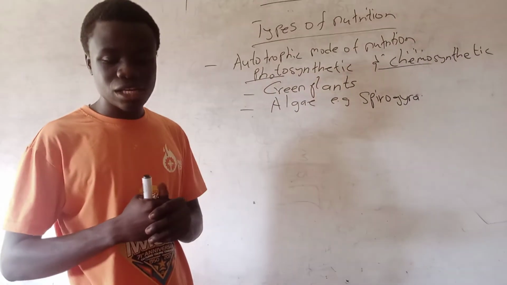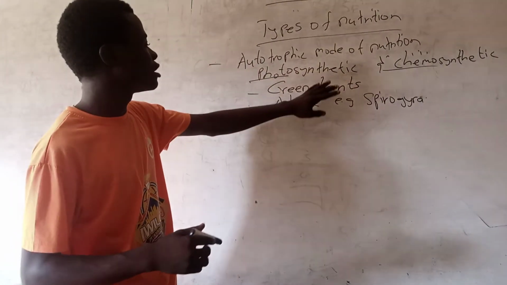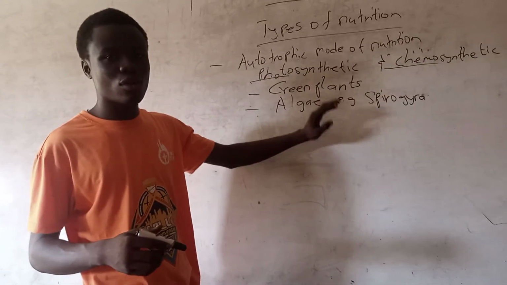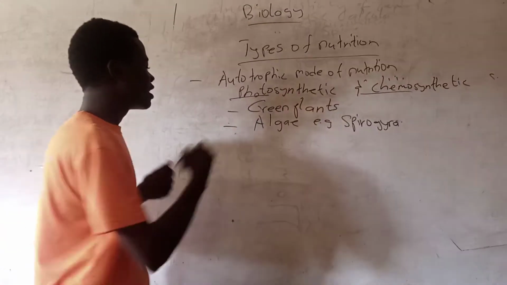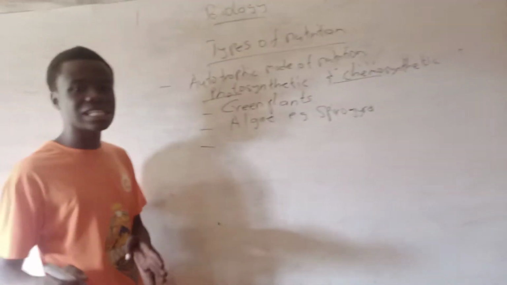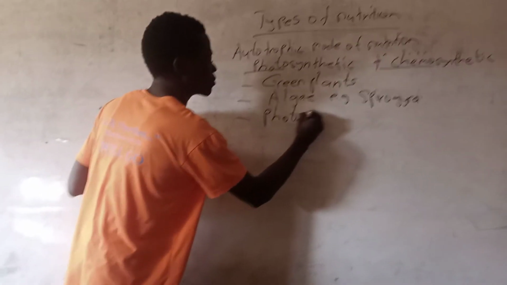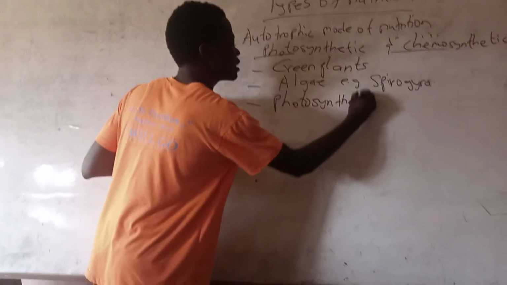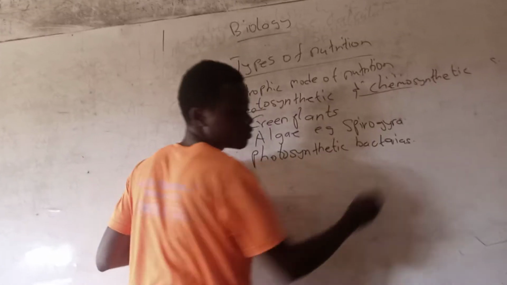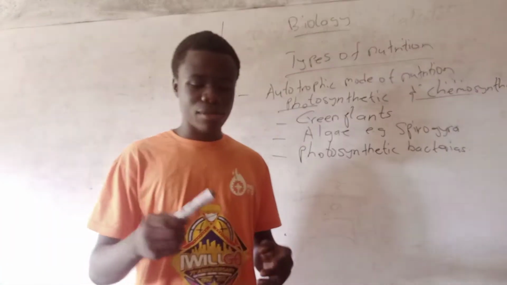Note, not all bacteria undergo photosynthesis, but there are some types of bacteria which can undergo photosynthesis by using the energy from the sun or energy absorbed from light. So the types of bacteria which can undergo photosynthesis are called photosynthetic bacteria. So let's talk about the photosynthetic bacteria.